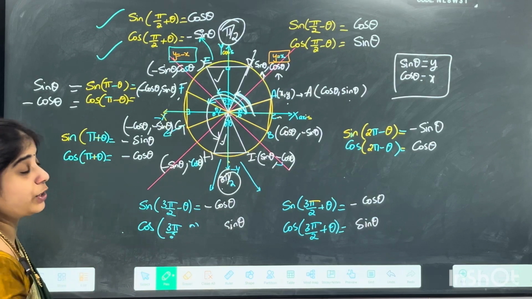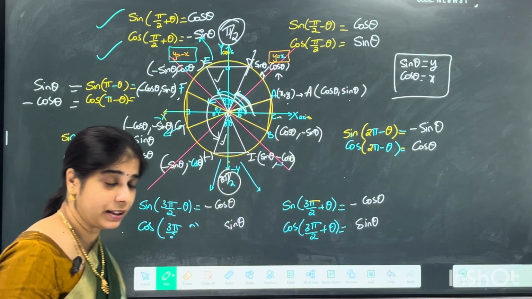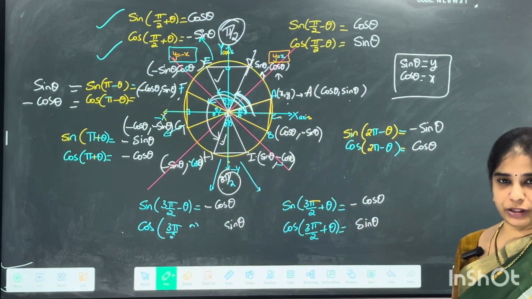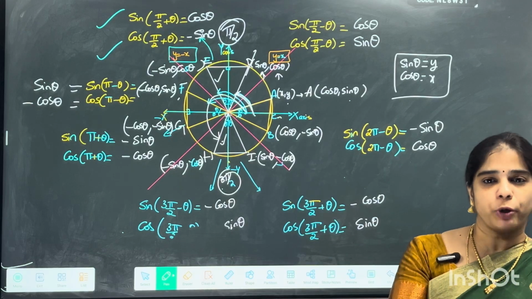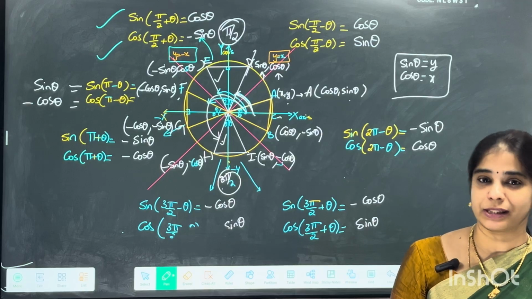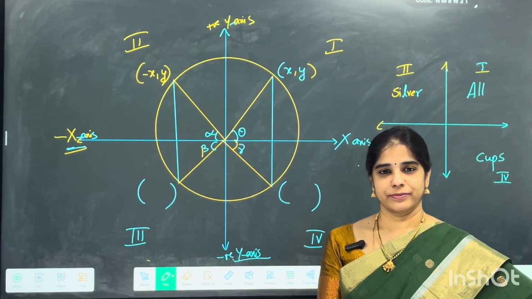So did you understand why 270 plus theta, 270 minus theta, 360 minus theta, 360 plus theta, all these values are what we want to find out? I'll be discussing a few problems. There are a few steps involved in solving all this that we are going to discuss now.